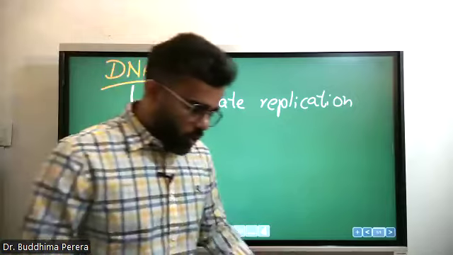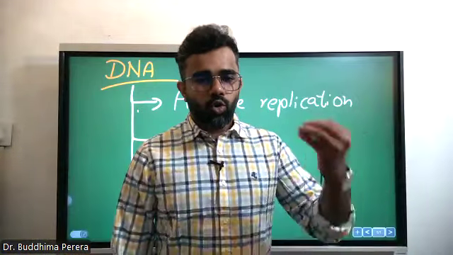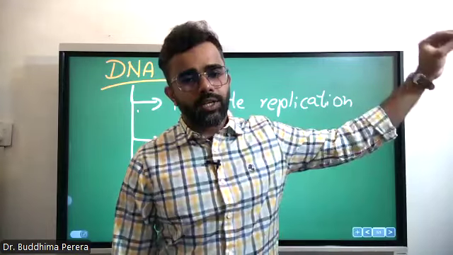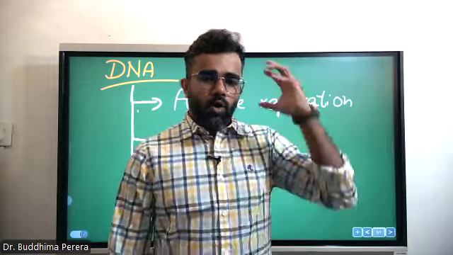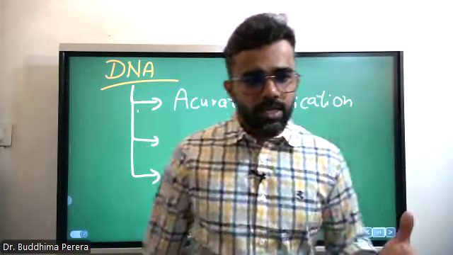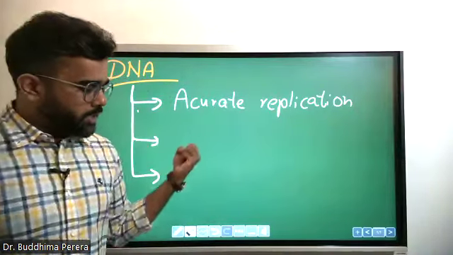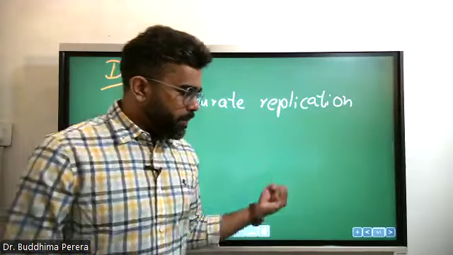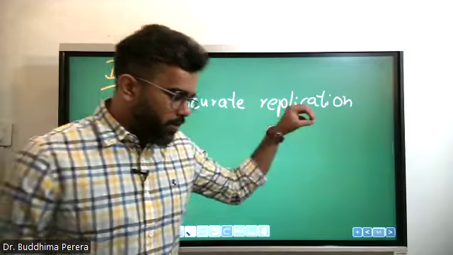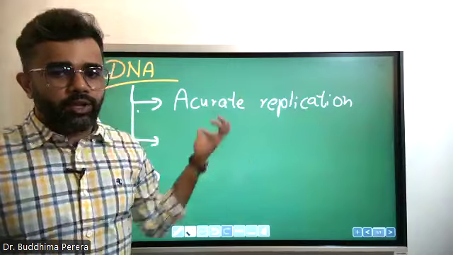Our body is formed by billions of cells, and all the somatic cells have the same genetic material as the zygote. So the genetic material should be replicated, the same genetic material should be in every cell, and it should be replicated accurately.